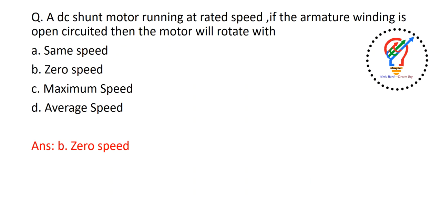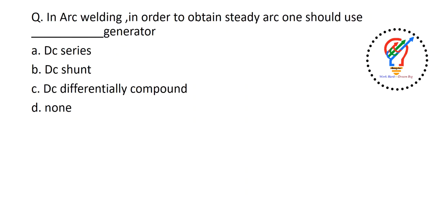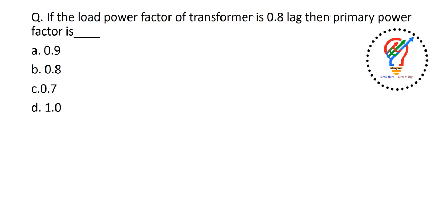And the next question here, in arc welding, in order to obtain a steady arc, one should use dash generator. The options are DC series, DC shunt, differentially compound, none. The answer for this question is differentially compound generator used in arc welding. Why? Because the DC differential compound generator has the capability to give maximum current at lower voltages, which will be useful in arc welding applications.